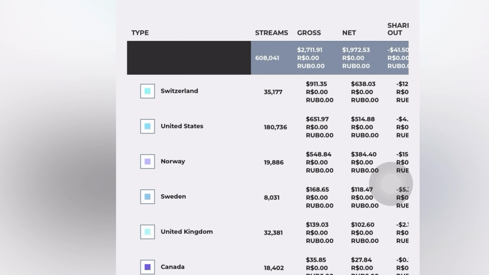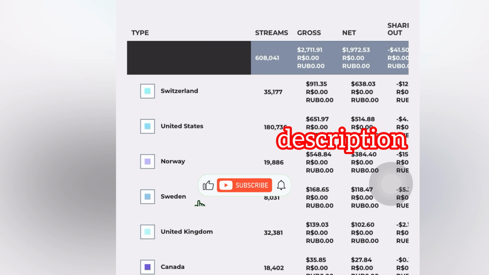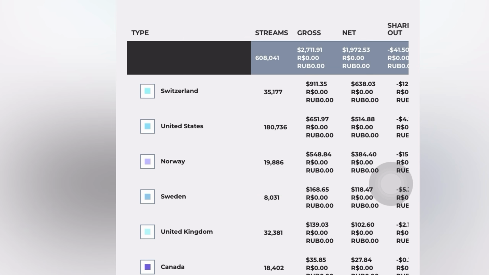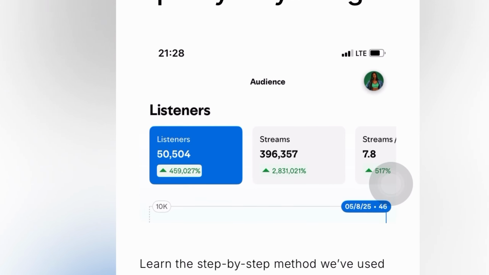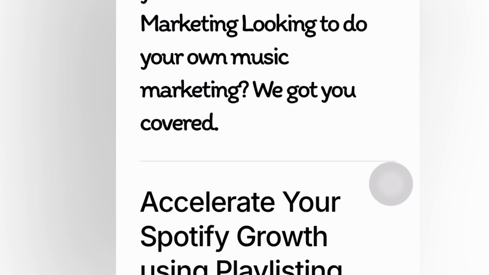This is based on what I determined for myself, because personally, I'm someone who loves money a lot, and I love to make money from my craft. That is the reason why I decided to target first world countries, and I do not target streams coming from my country. Literally, if I had gotten 600,000 streams from Nigeria, I might not even make up to $100 from the streams, because I've spent a lot on my promotion. But if you want to learn how I was able to grow my streams to 600,000 plus, I'm going to advise you to go check out the academy.